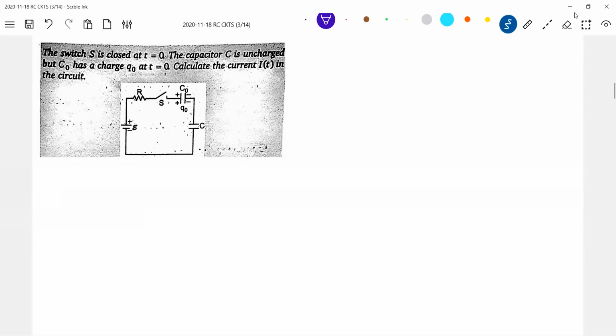Now, if you look at the advanced exam, we don't have any questions based on like one is charged and another is uncharged. Possibility of asking.